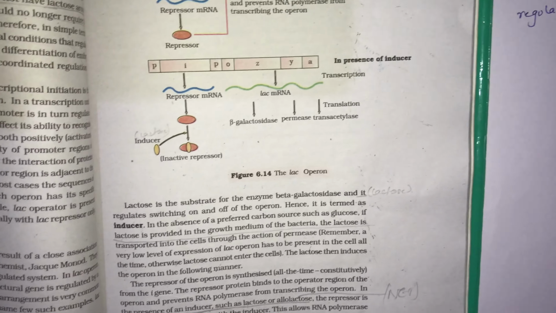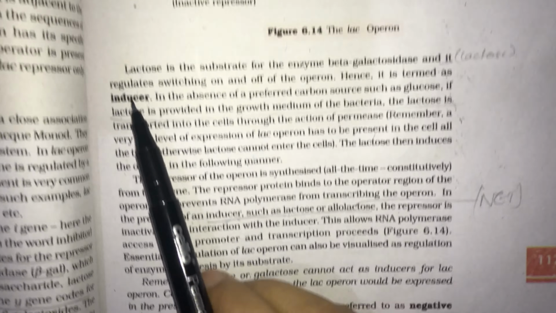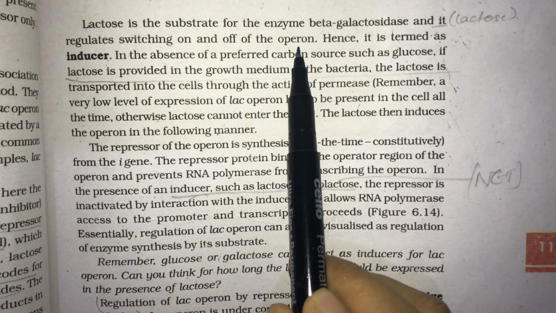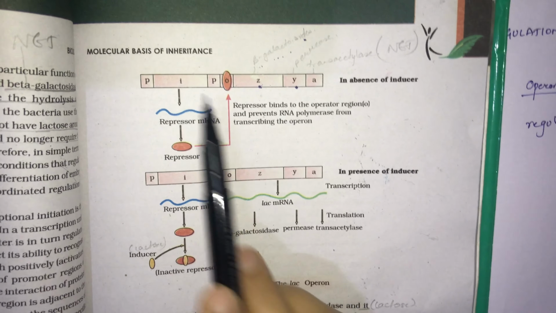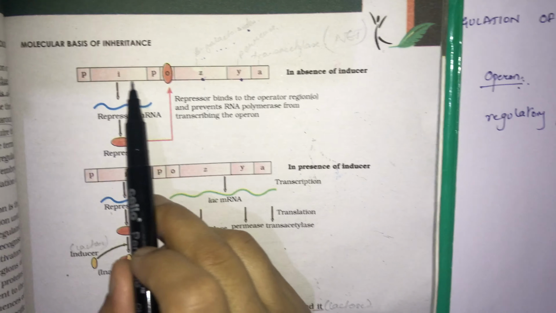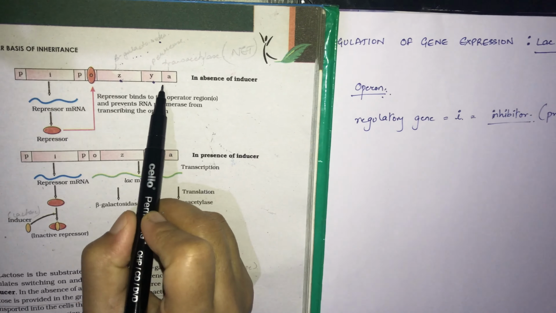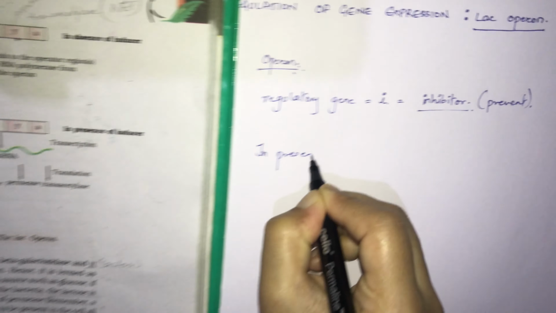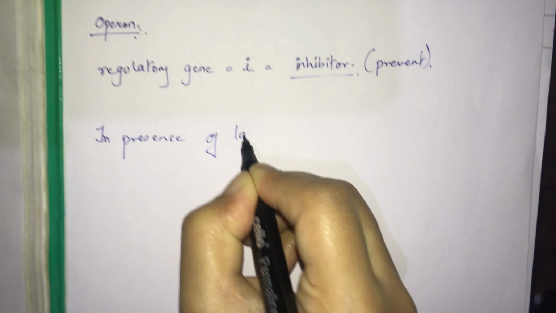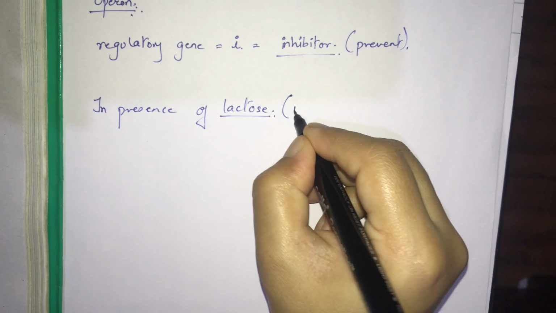Now here, lactose is the substrate for the enzyme beta galactosidase and it regulates switching on and off of the operon, hence it is termed as inducer. So here though I is an inhibitor, it will block this gene from getting transcribed into mRNA, but in presence of lactose, which is the inducer,